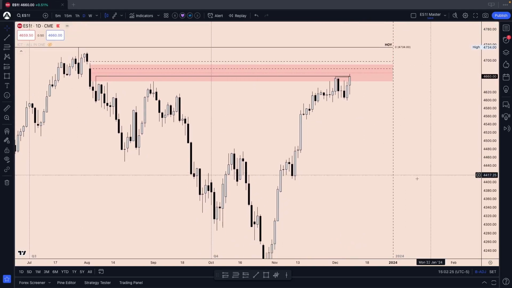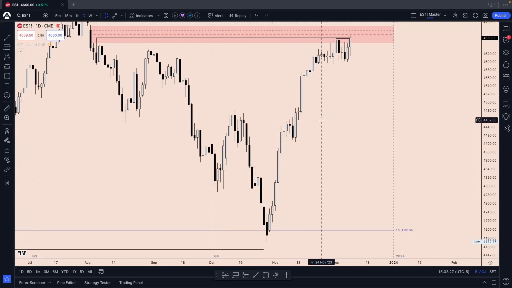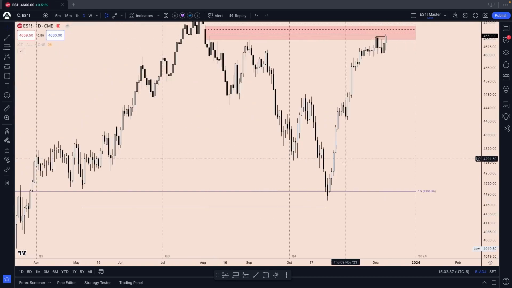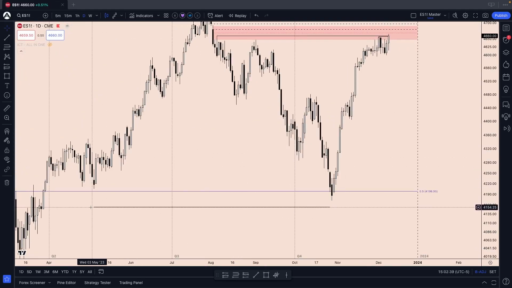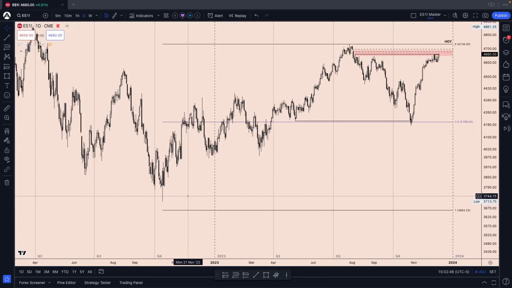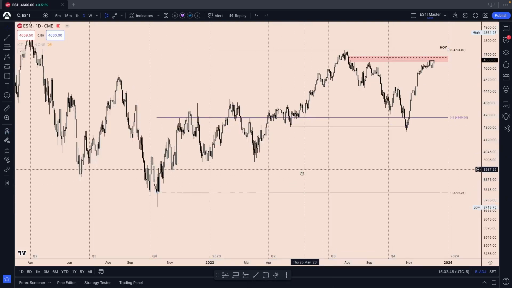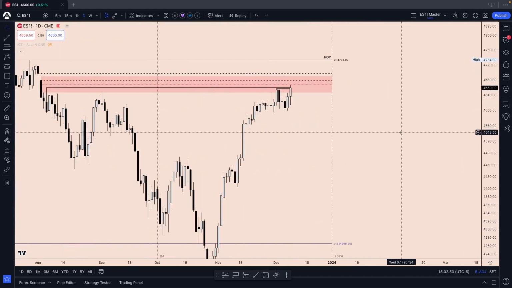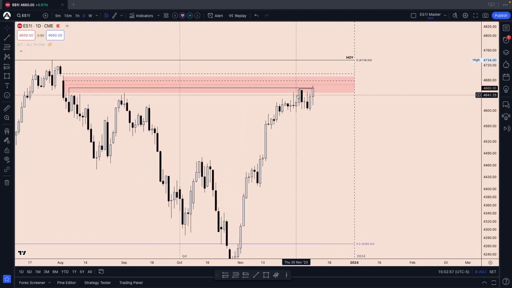It wasn't really profitable being the bearish trader here throughout this entire run to the upside. If you would have tried to short this, well, that wouldn't have worked well. So that's why I just don't like trying to call a top. If the market is going up, the market is going up. We wait for our change in the state of delivery for us to update our bias. And right now that bias remains bullish for me. So I prefer long setups intraday from the low of the day, from what I'm looking at.